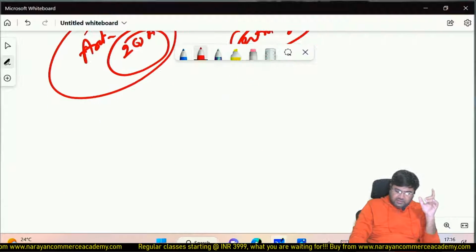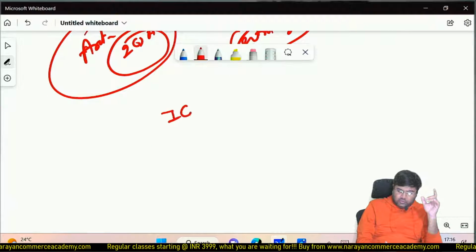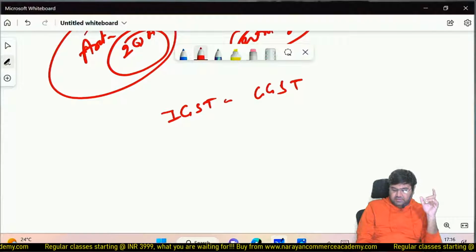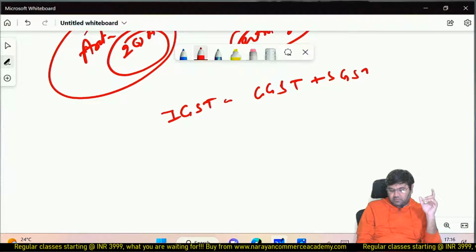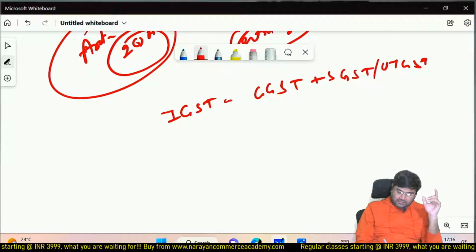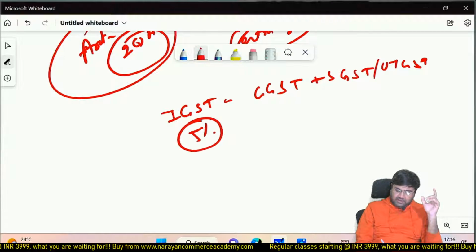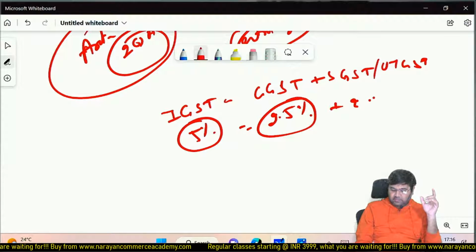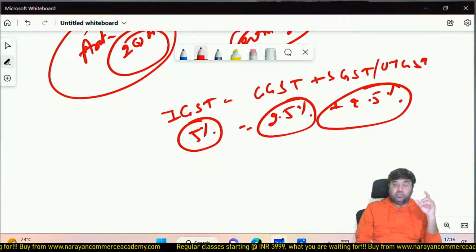So IGST is going to be the sum total of CGST plus SGST or UTGST. So if the tax rate is 5%, so 5% IGST, then it is going to be 2.5% CGST, 2.5% SGST or UTGST. Okay.